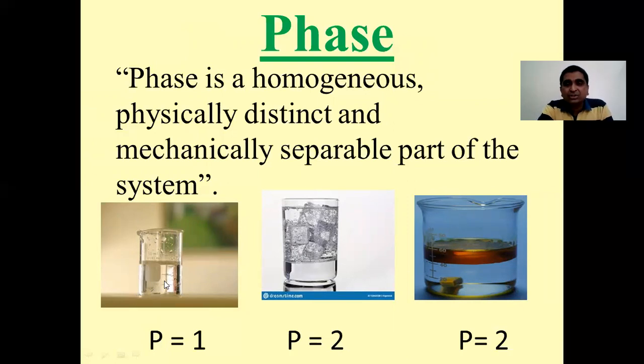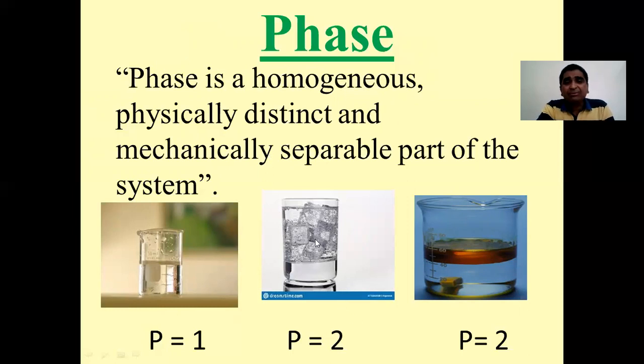My eyes can check whether that water looks different from the glass. Then it is a mechanically separable part of the system, so I can pour this water on the ground. In the second picture we can see water, and to that some pieces of ice are added.